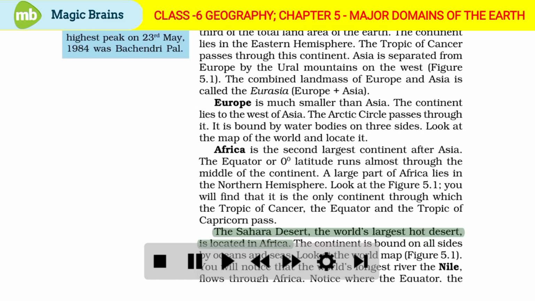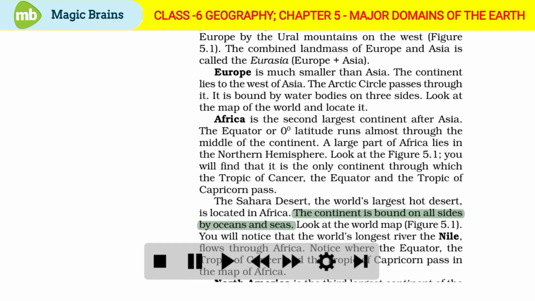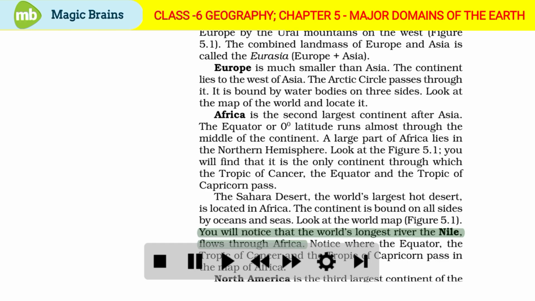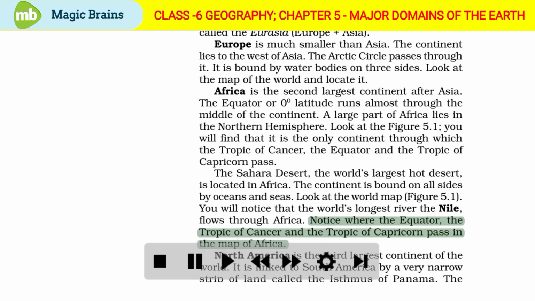The Sahara Desert, the world's largest hot desert, is located in Africa. The continent is bound on all sides by oceans and seas. Look at the world map in figure 5.1. You will notice that the world's longest river, the Nile, flows through Africa. Notice where the equator, the Tropic of Cancer, and the Tropic of Capricorn pass in the map of Africa.